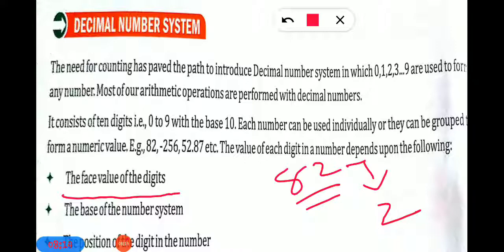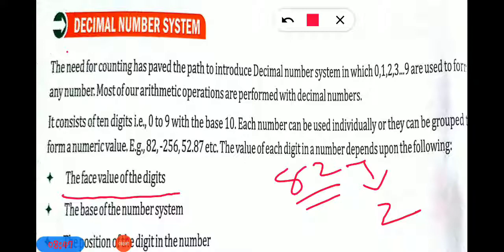Your hair, your eyes, your nose, your hands, your look, your name, your surname, your father's name? What is your strong identity which no one else ever has? It is your own face, right? So your face is your strong identity. Just like that, in 82, if you want to find the face value, it means the number its own.